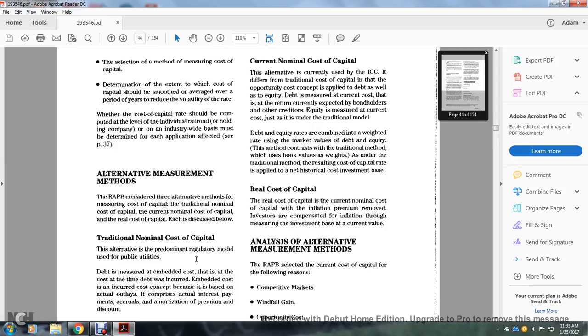Alternative measurement. The Railroad Accounting Principles Board considered three alternative methods of measuring the cost of capital: traditional nominal cost of capital, current nominal cost of capital, and real cost of capital, each of which is discussed below.